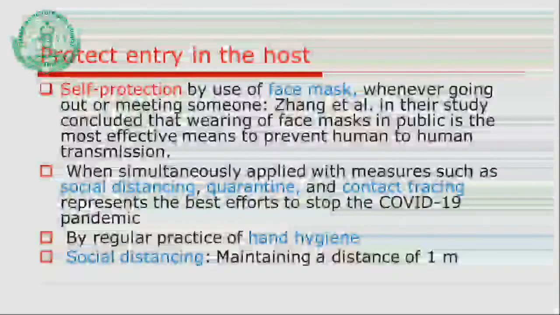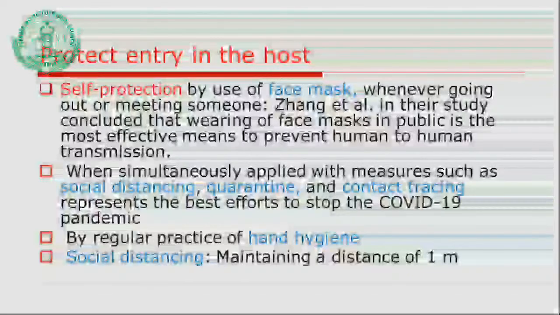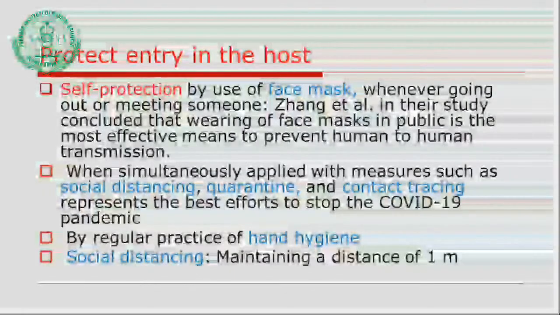How the host can be protected, how we ourselves can protect from this coronavirus, that is self protection by the face mask. If you go through the various medical journals, one of the studies that I have come across is by Jayant et al. In that study, he has concluded that wearing a face mask in public is the most effective means to prevent human to human transmission. So using a mask, we should not ignore this particular thing. But it is not the only thing; it should be applied simultaneously with other measures.